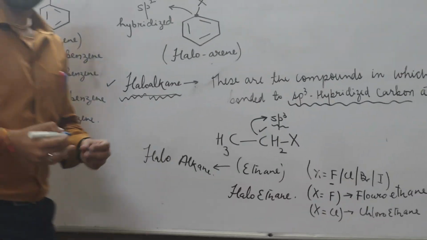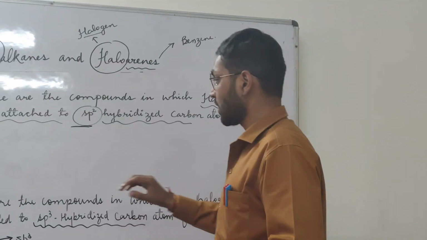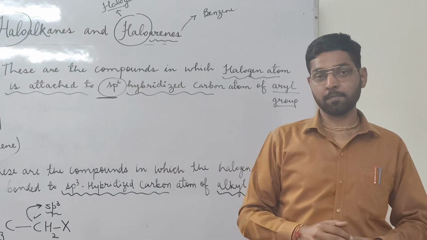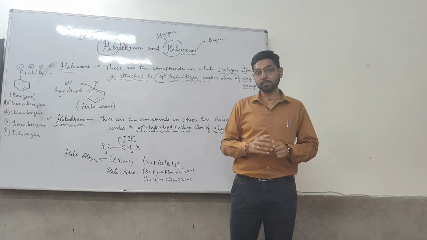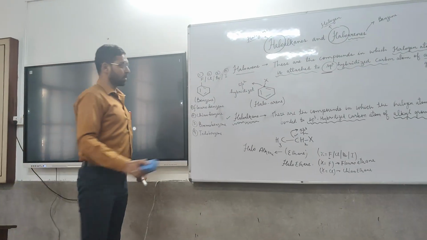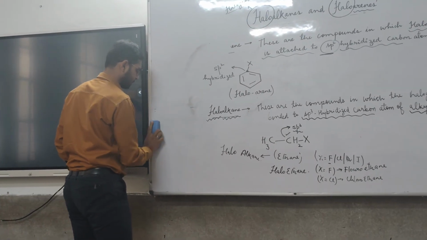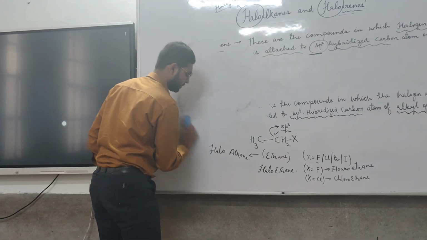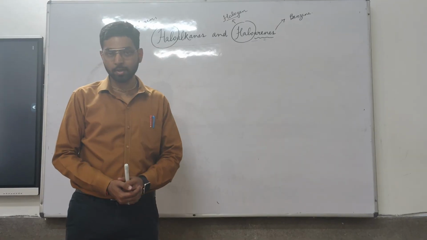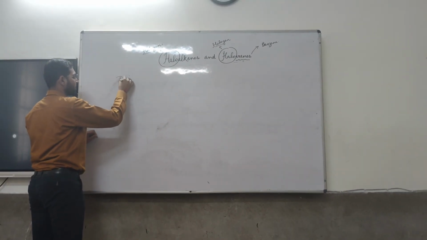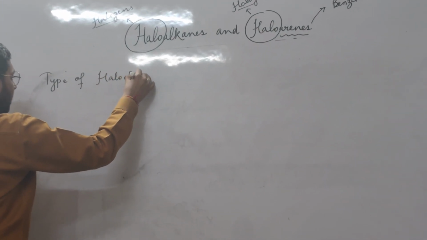After the case of haloalkanes and haloarenes, now we are coming to the next section. The next section tells us about the different types of haloalkanes and haloarenes present. So now we are going to deal with the types of haloalkanes.